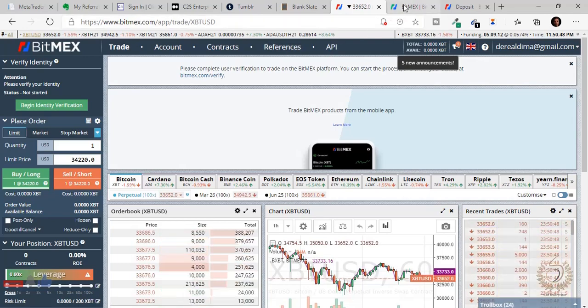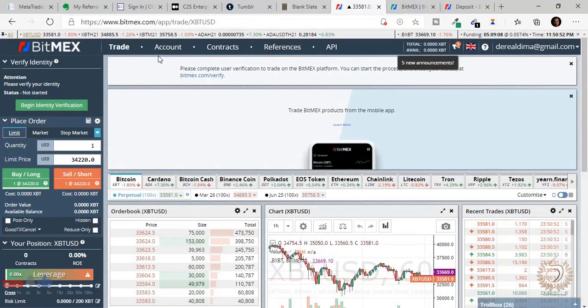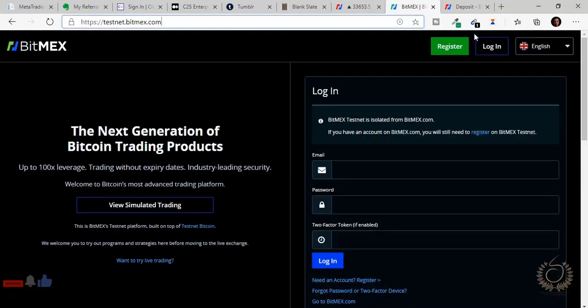I'm going to log into this testnet. They are the same platform. The only difference here is that the value you have here is real money for this real platform, and for the testnet the value you have there is demo money. That's just the difference. There's no other difference there. It's the same platform, the same way you log in, everything is the same. So that's why we're going to be using this. So let me just log into my testnet demo and let's get started.